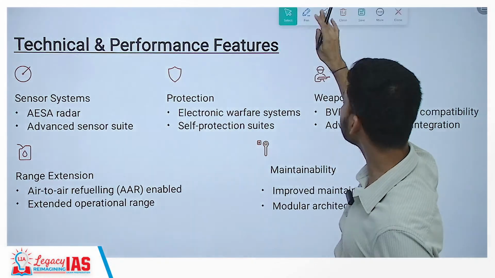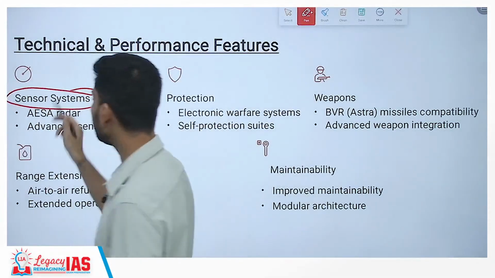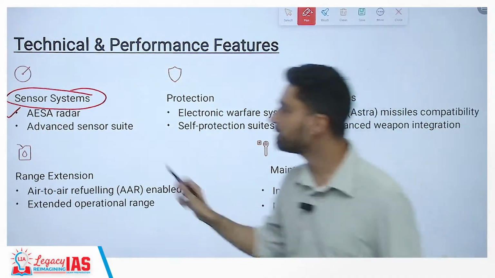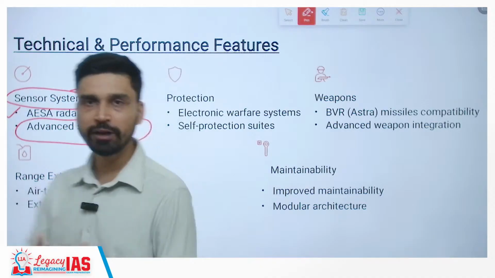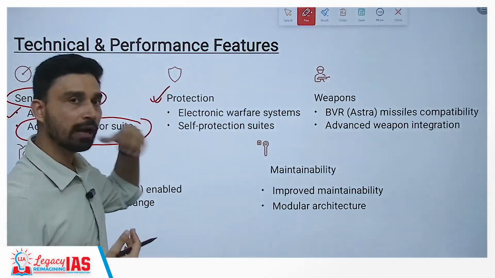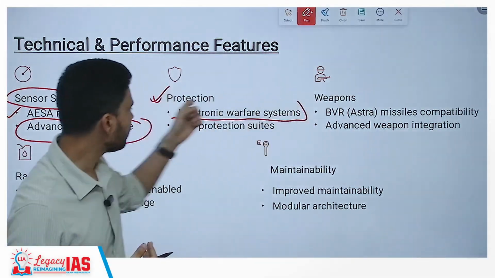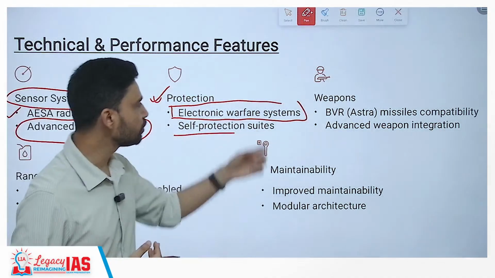Now there is an upgradation in the Tejas Mk1A as well, and you have a sensor system which is upgraded here. It is equipped with AESA radar. Also, it has an advanced sensor suite that can play a very important role during a dogfight, during warfare and all that. Plus, it has also been given a higher degree of protection by the electronic warfare system that has been established inside it. Self-protection suites also have been installed.